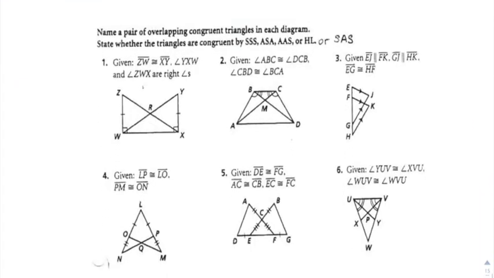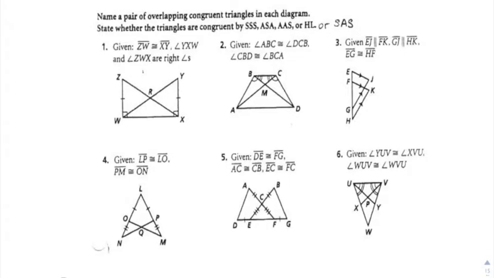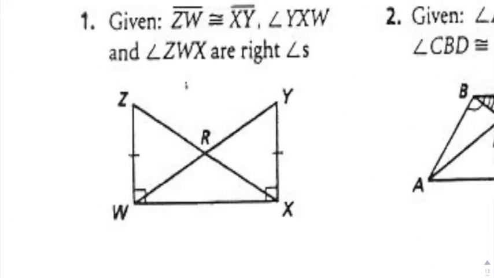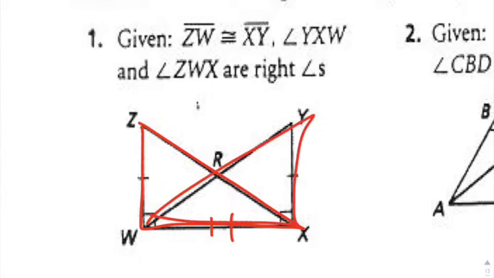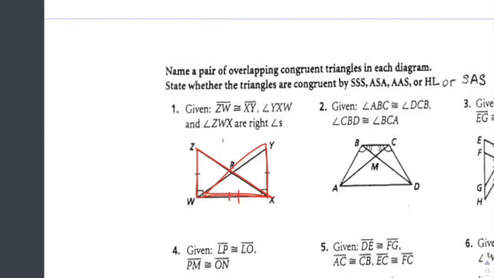Okay, so after that, now that we've got practice with that, we're going to identify those common sides or common angles, and then prove that the two triangles are congruent. So we're looking for overlapping sides or angles, and then we'll say why they are congruent. Given, and this is already marked, ZW is congruent to XY. You also have the angles Y, X, W, which are right angles, and Z, W, X, those are right angles too. And then it looks like you have a common side between these two overall triangles that I have highlighted right there.